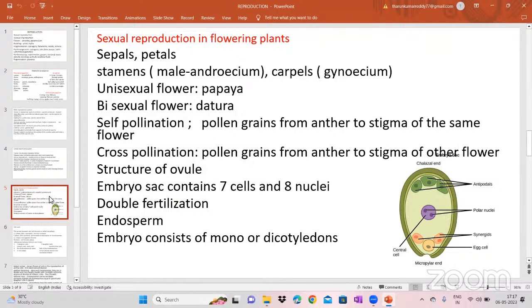And then pollination. You know pollination: the movement of pollen grains from the male parts to the female part, that is the stigma, is called pollination. There are two types of pollination. One is self-pollination, another one is cross-pollination. Self-pollination means pollen grains from the anther to the stigma of the same flower. If the pollen grains of a flower move to the stigma of the same flower, we say it is self-pollination. If the pollen grains from one flower move to the stigma of another flower, that is called cross-pollination.